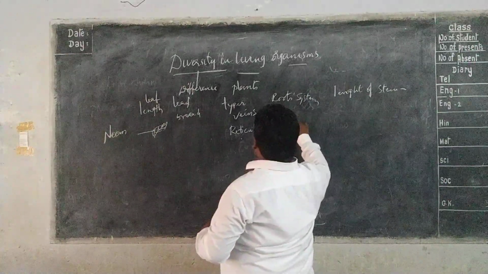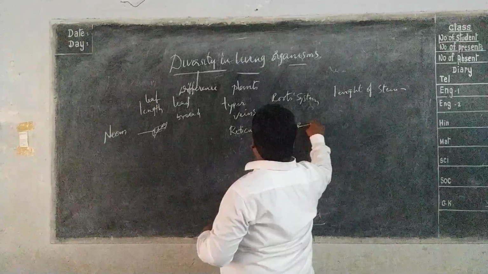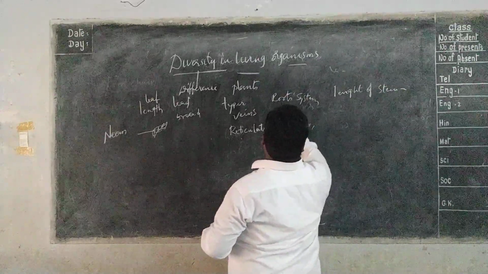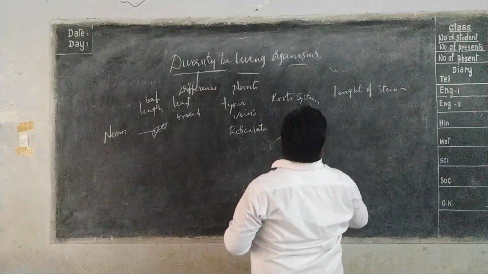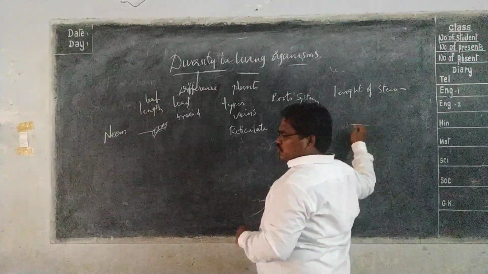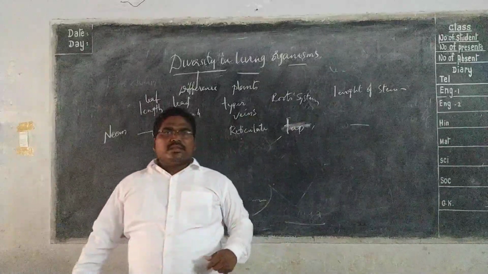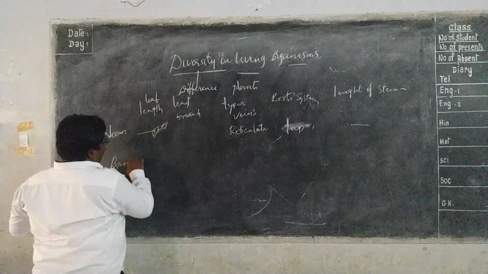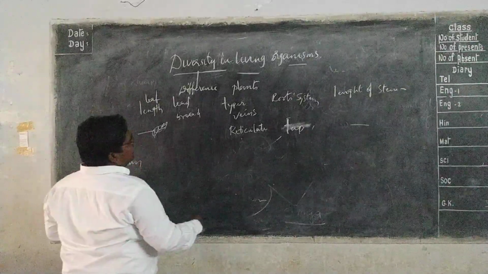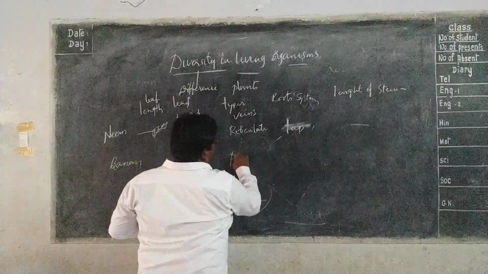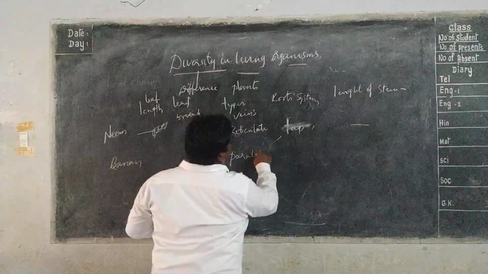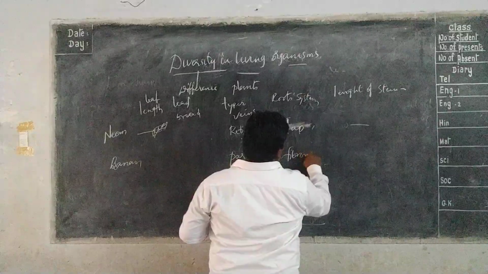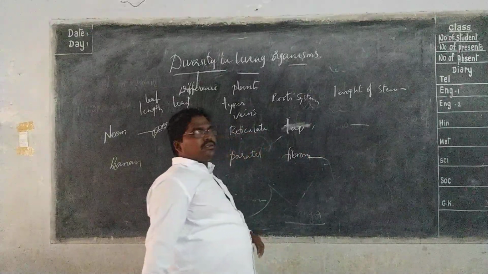The root system is a tap root, not a fibrous root. The length of the stem is also different. And another one, here we will take banana. Venation is parallel venation. The root system is a fibrous root system. Monocot.